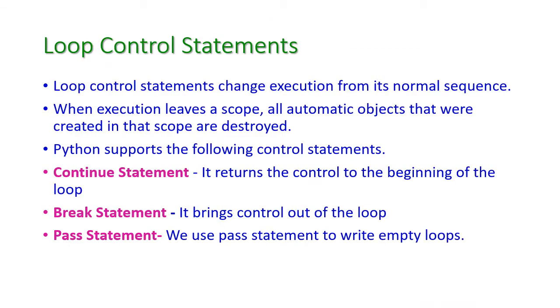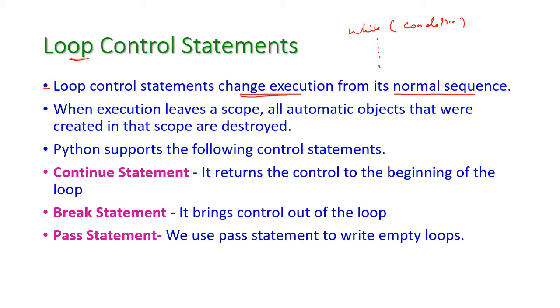And next let us see the control statements which are used in Python loops. Here control statements change the execution structure or execution order from its normal sequence. So normally how will the loop be executed? For example, while condition, a list of statements will be there.